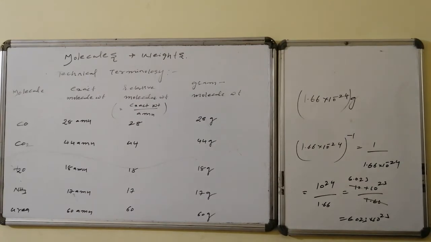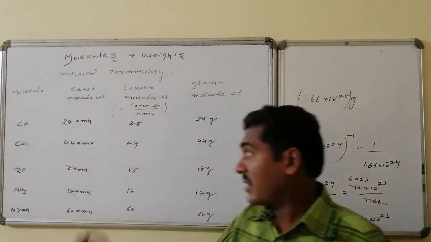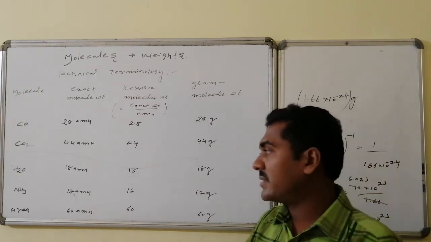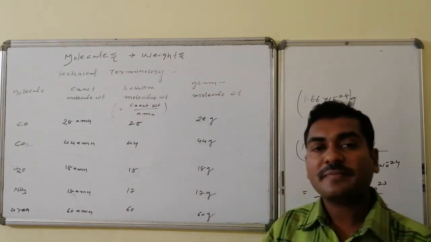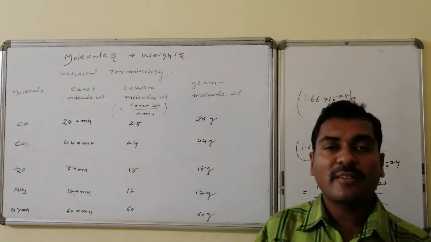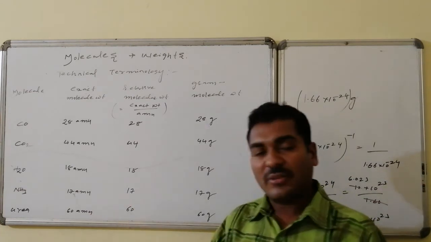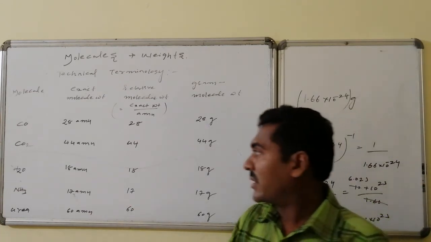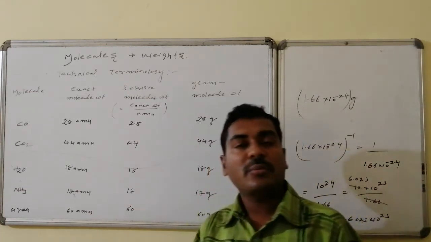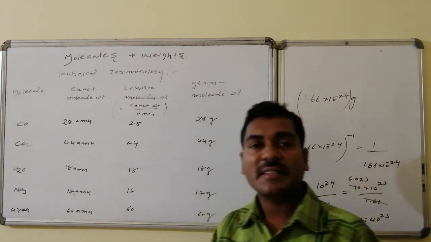Some more molecular weights and the technical information of the molecular weights: carbon monoxide, carbon dioxide, water, ammonia, urea. Carbon monoxide, CO, has an exact molecular weight of 28 AMUs. Carbon dioxide has 44 AMUs, water has 18 AMUs, ammonia is 17 AMUs, and urea is 60 AMUs.